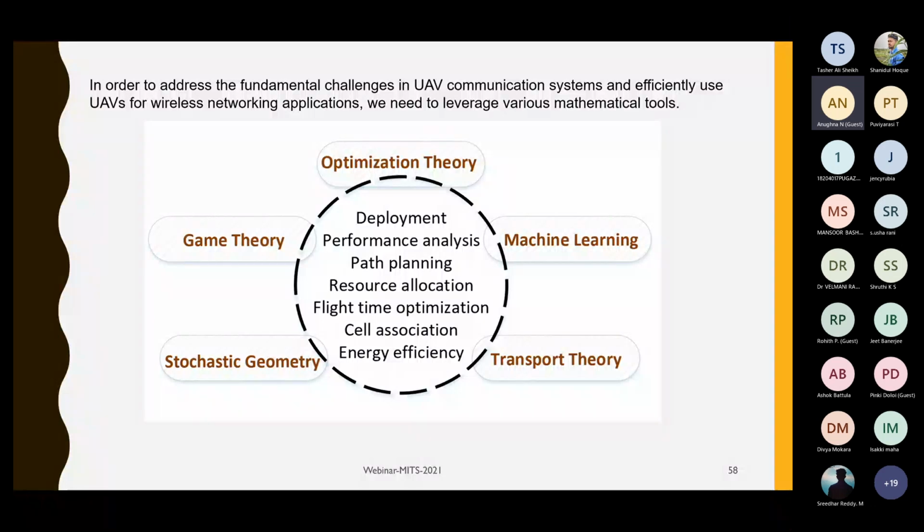Overall, if you are working on UAVs today, you must have an idea about the mathematical tools that are going to be very useful in UAV applications, right? So you have to know optimization theories, because a lot of optimization algorithms are involved. Those who are working on optimization algorithms may think of designing an optimization algorithm for UAV applications.